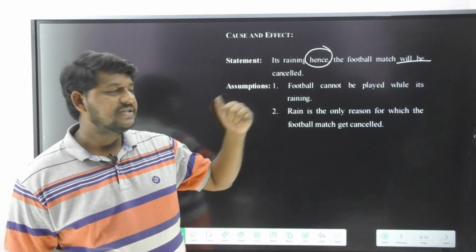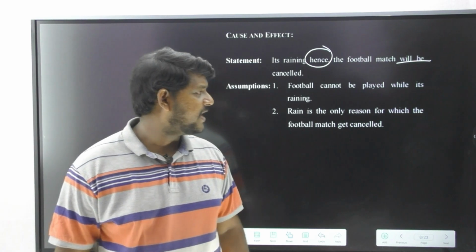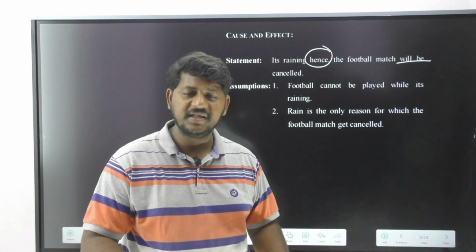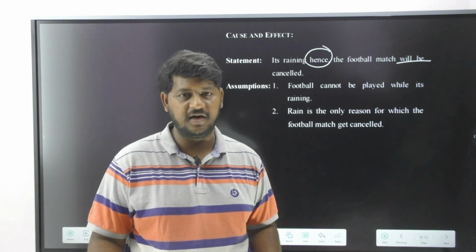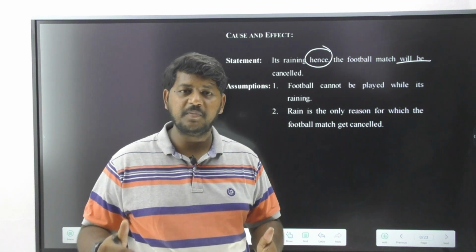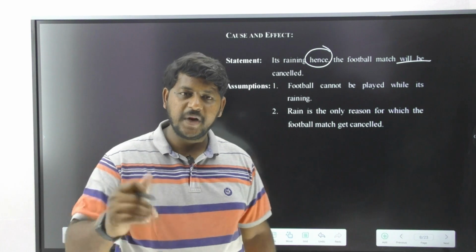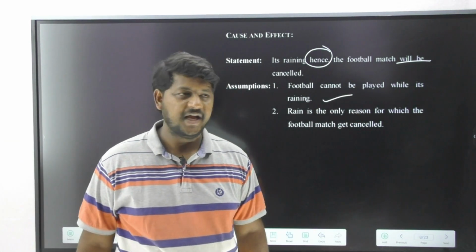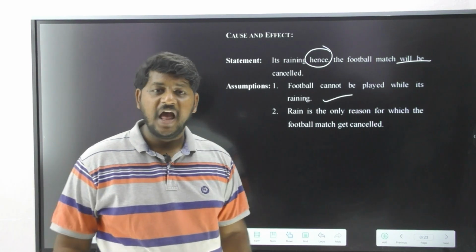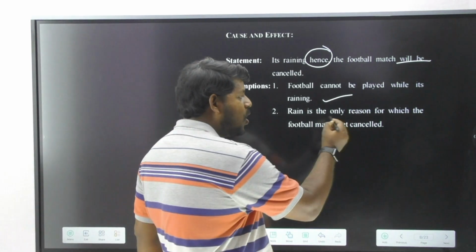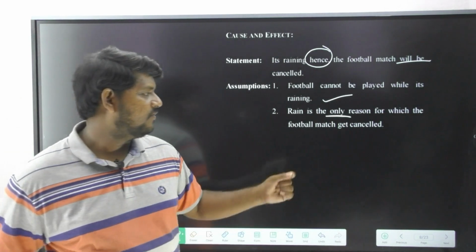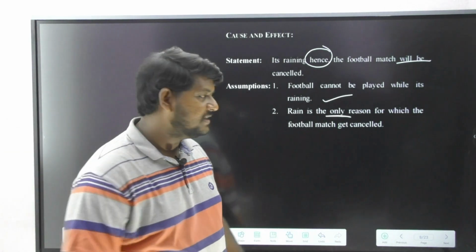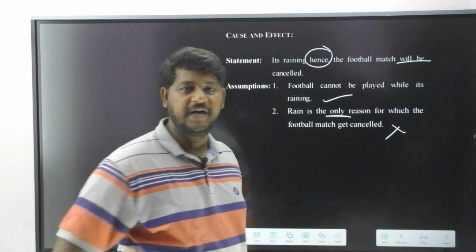Right, now assumption 1: football cannot be played while it's raining. Yes. That is what he mentioned in the statement, "will be cancelled." He is pretty much sure football cannot be played while it's raining. So the first one is going to be implicit. And the second one, what is it saying? Rain is the only reason for which the football match gets cancelled. Please do remember, this is not going to be implicit.